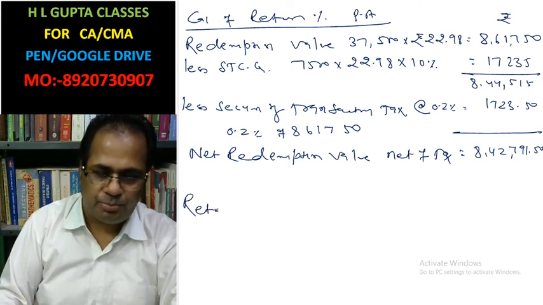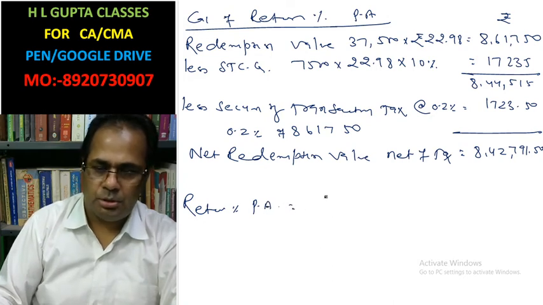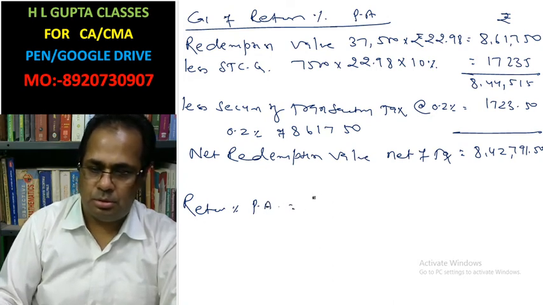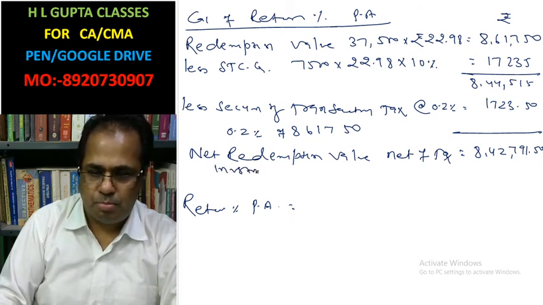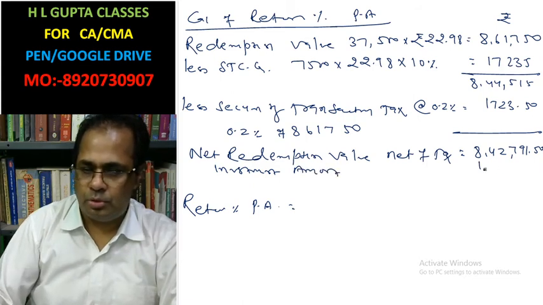Return percentage per annum. Investment amount rupees 1 lakh.